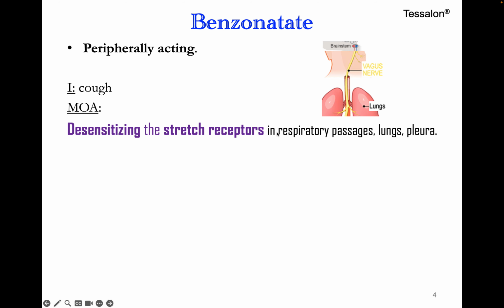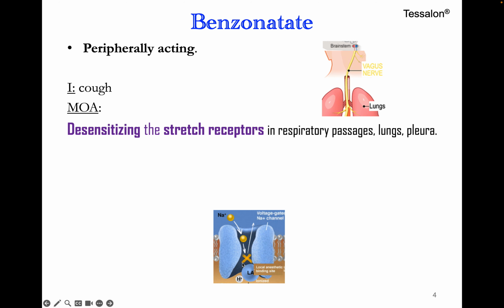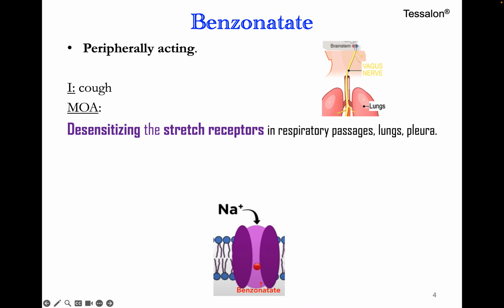Benzonatate structurally resembles procaine. You remember the local anesthetics procaine and tetracaine? These are from the class para-aminobenzoic acid. Because of the structural similarity, this targets the same sodium channel. So benzonatate is going to block the sodium channels.